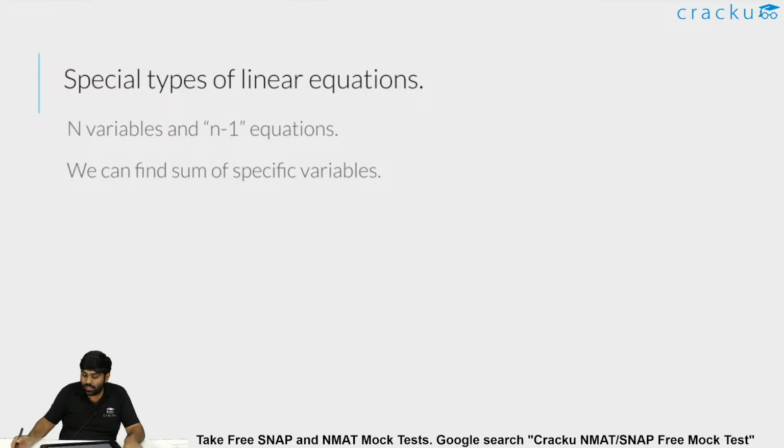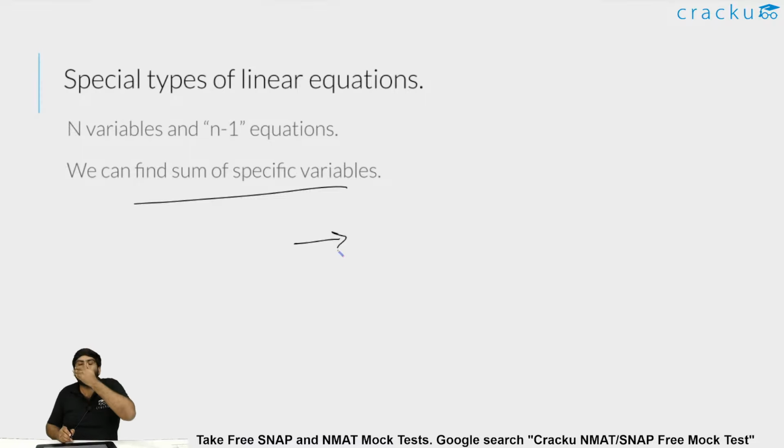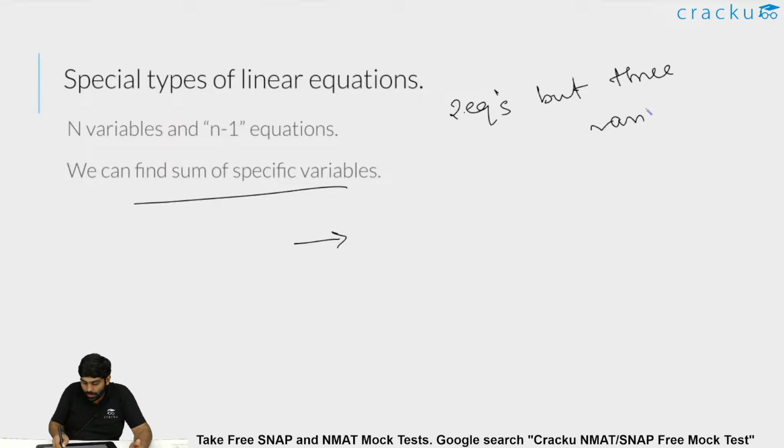After this special system of linear equations, one more thing I thought of covering is special types of linear equations: n variables and n-1 equations. That is, we can find some more specific values. This is the case where sometimes in questions you get only two equations, but there are three variables. Here n is three variables, but only two equations, n-1, which is 2. Then how to do it?